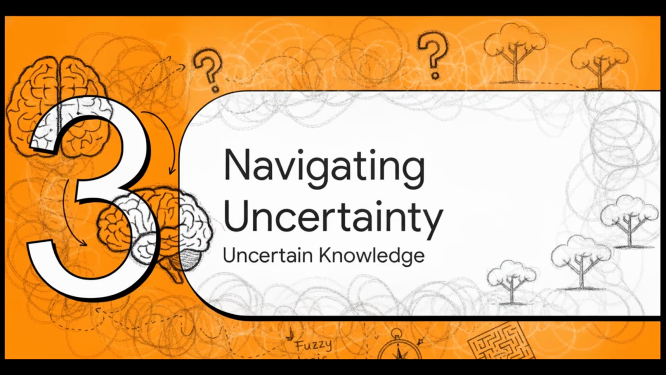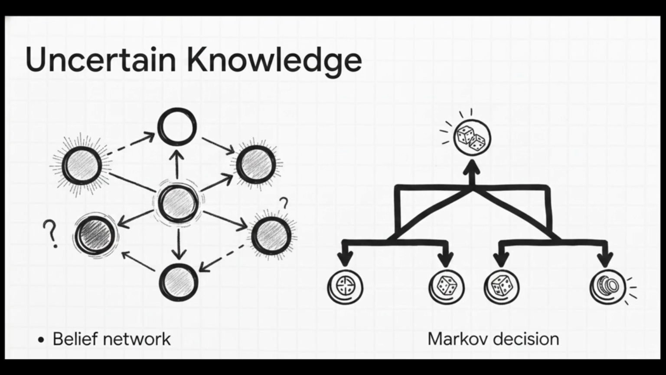Which brings us to Section 3, navigating an uncertain world, dealing with the unknown. When things get uncertain, definitive facts just don't cut it anymore, so we need specialized methods. Instead of binary rules, we analyze inferences using belief networks, which beautifully map out probabilities and relationships. We also bring in frameworks like the Markov decision process. This allows an agent to make a whole sequence of decisions in environments where the outcomes are partly random and only partly under its control. It is a literal game changer for artificial reasoning.